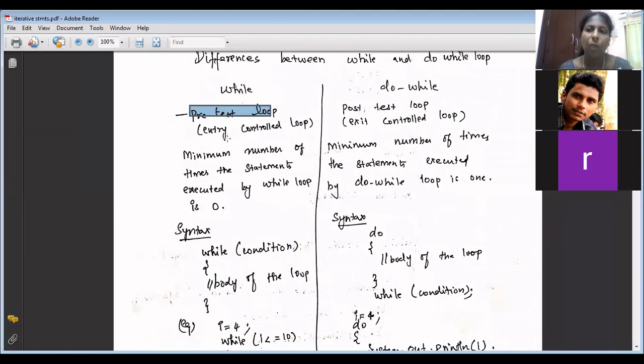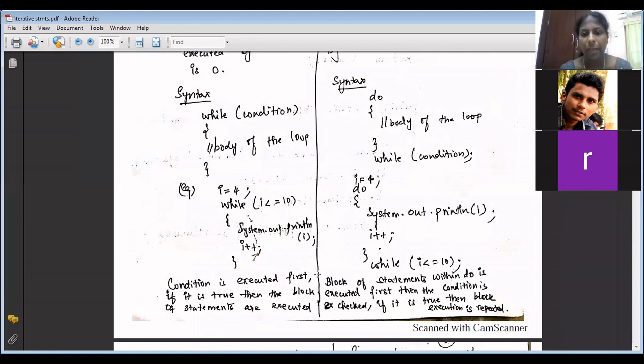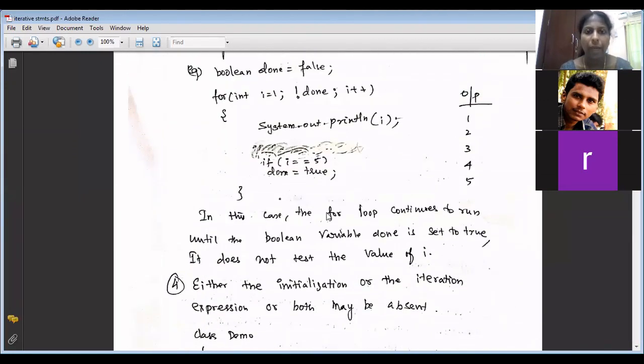If the condition is false, will the loop be executed? No, ma'am. If the condition is false, the loop is never executed. Okay. This is the difference between while and do while.